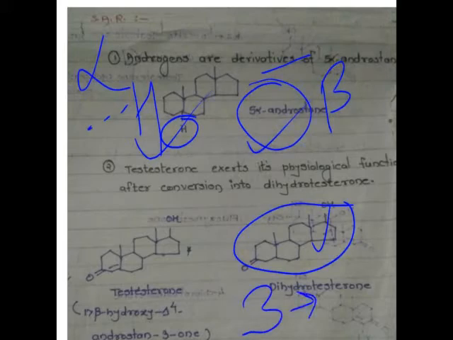In such cases the activity of the drug decreases. As well, at the fifth position alpha hydrogen is present. If this alpha hydrogen configuration is converted into beta hydrogen, that is the front side of the plane, at that time the activity will be decreased, or the drug becomes inactive.